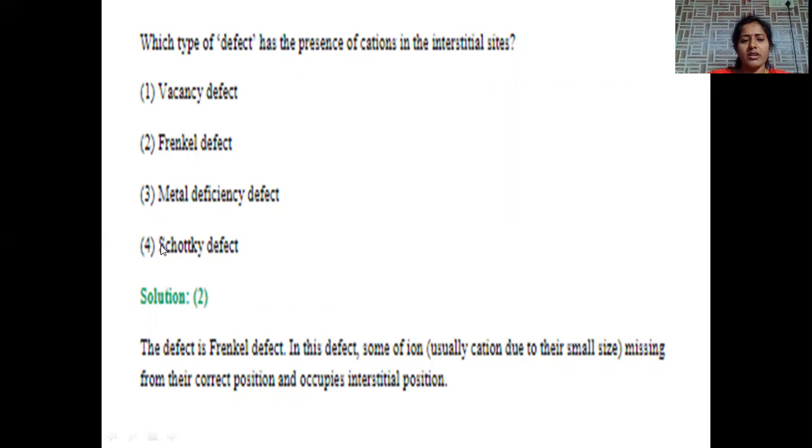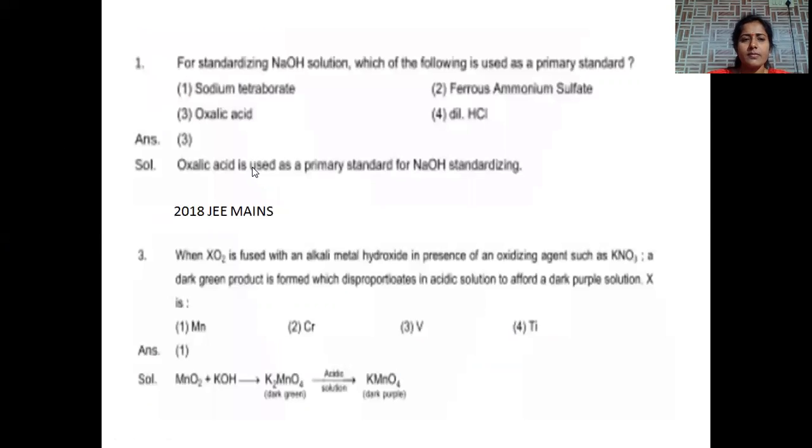That's why Schottky defect causes a decrease in density values, whereas in Frenkel defect, there is no change in density, but only the position is slightly varied. The defect is Frenkel. In this type of defect, some of the ions, usually cations due to their smaller size, go missing from their correct position and occupy the interstitial regions. The correct option is option number 2.